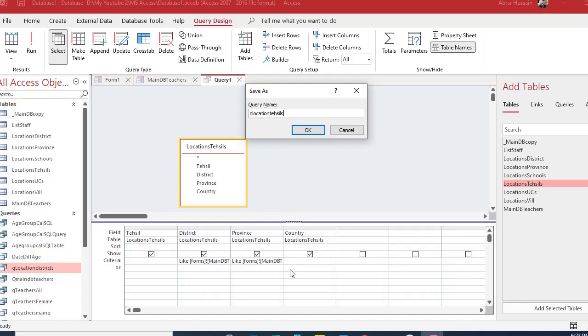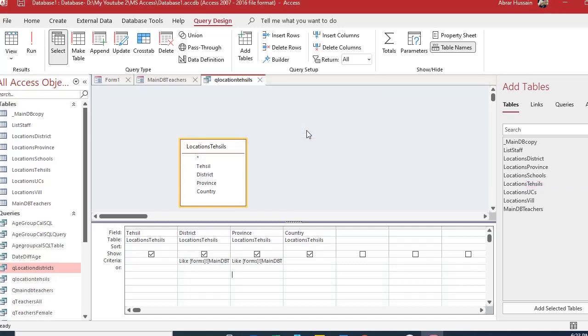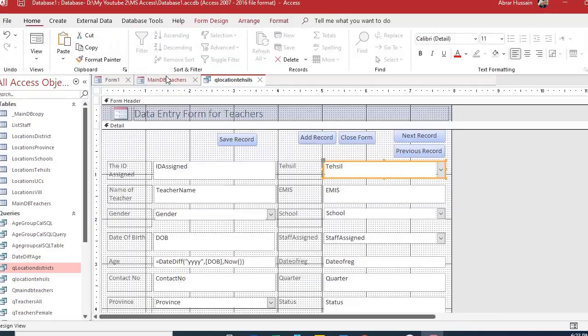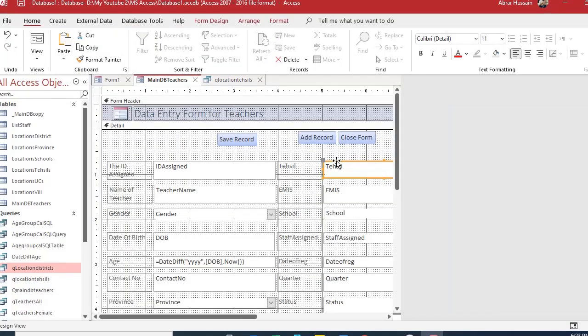That's why in the start I told you that whenever you are developing tables, when you are developing villages, it must have UC, tehsil, province, district. If you are developing tehsil list, it must have the province and district. If you are developing district list, it must have province. Similarly, because you would need them. Q location tehsils.